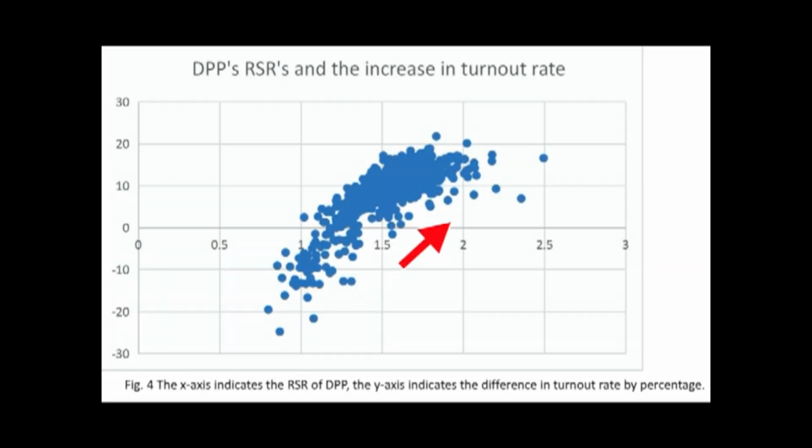In this graph, we can see the DPP's relative support rate is on the x-axis and the y-axis is the turnout rate. Now, you can see on the left-hand side when the DPP support rate is decreasing, the overall turnout rate is also decreasing. However, that's not natural because there should be an increase in KMT ballots. However, there weren't. This suggests that KMT ballots were being stolen in those areas. That's why the overall turnout rate is so low.